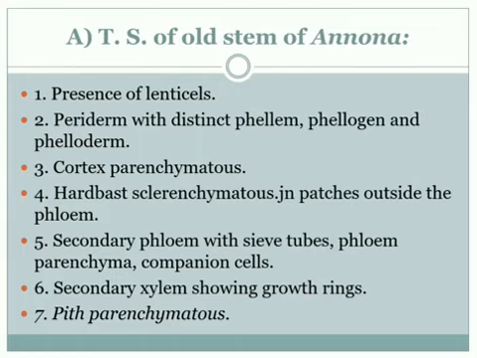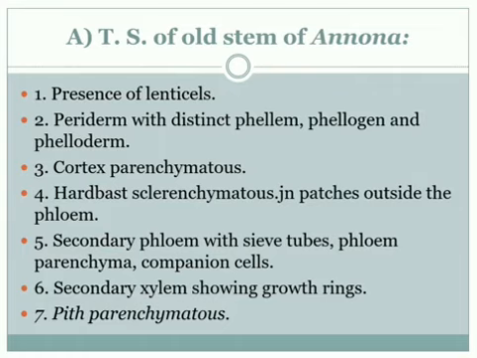Please see that. When we take a section of the Annona stem, what are the different characteristics found? First is the uniseriate epidermal layer, and also the presence of lenticels. Second, periderm with distinct phellem, phellogen and phelloderm. The cortex is parenchymatous. Next are hard bast, sclerenchymatous patches outside the phloem.